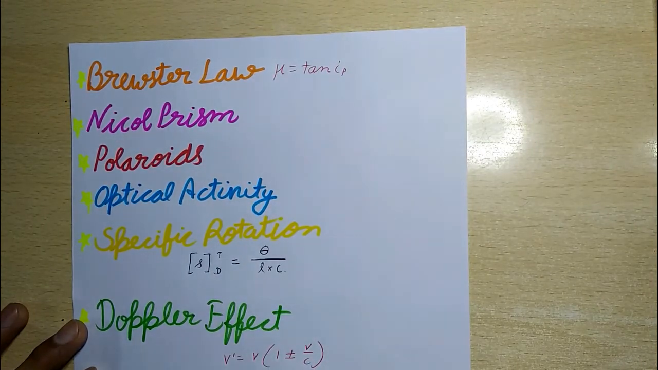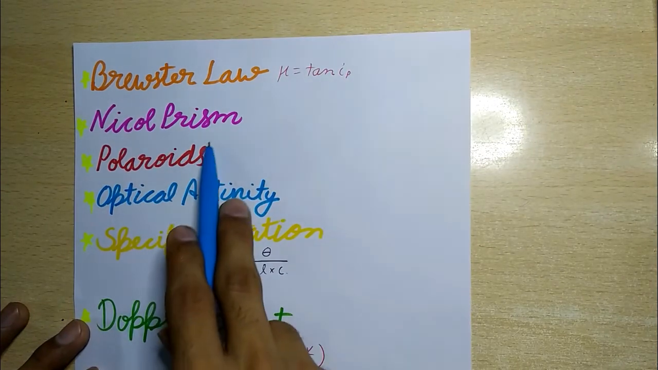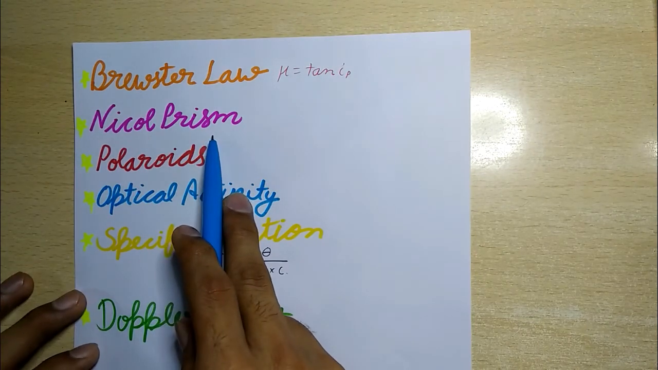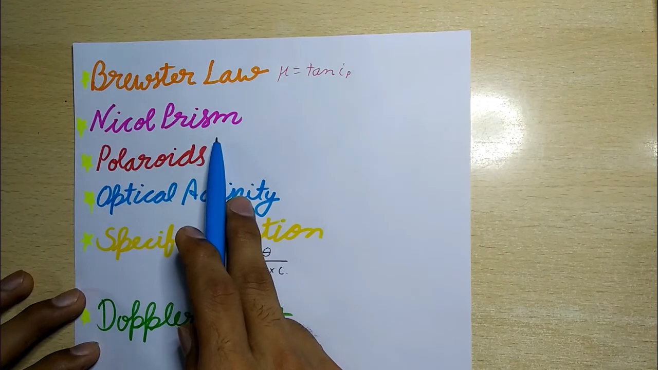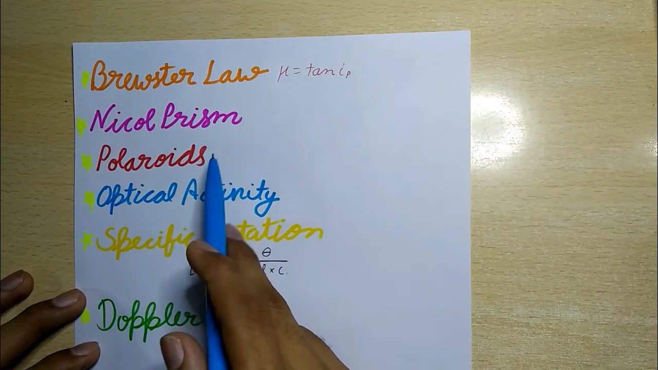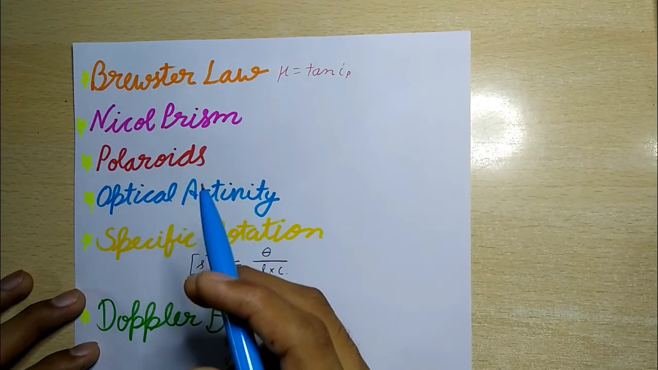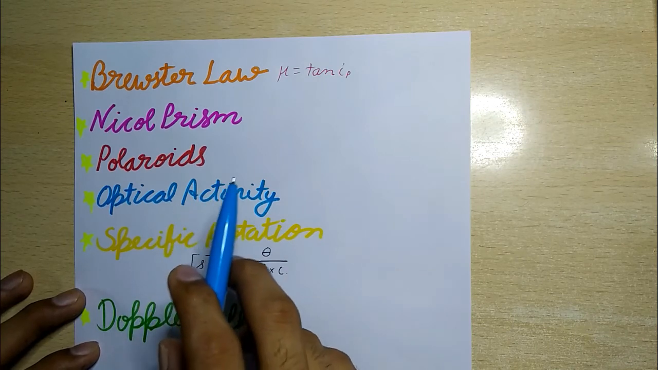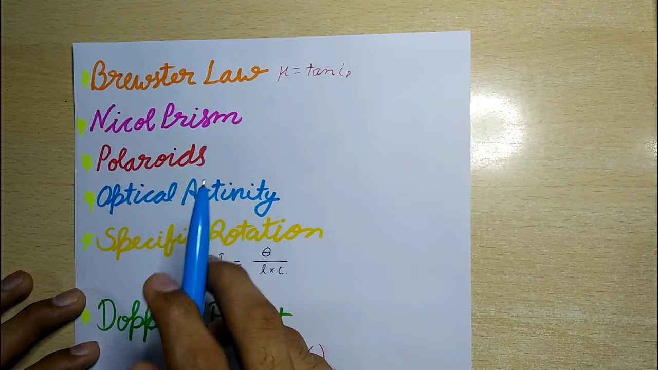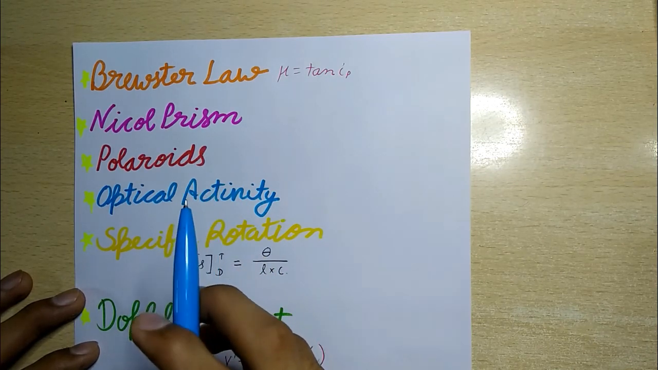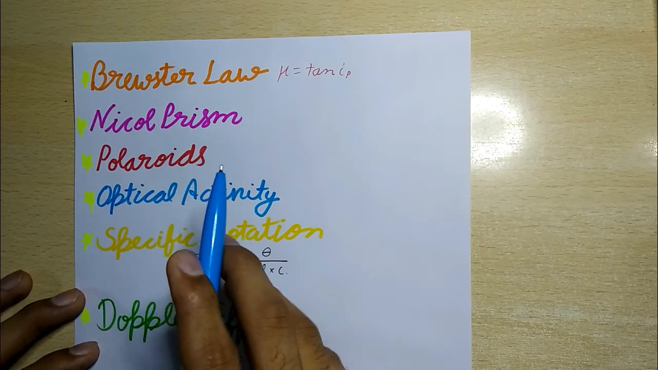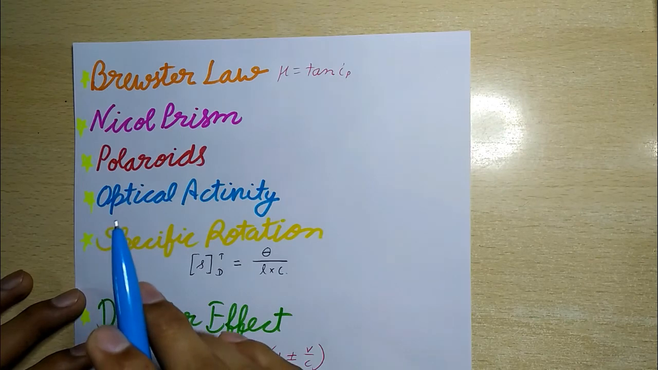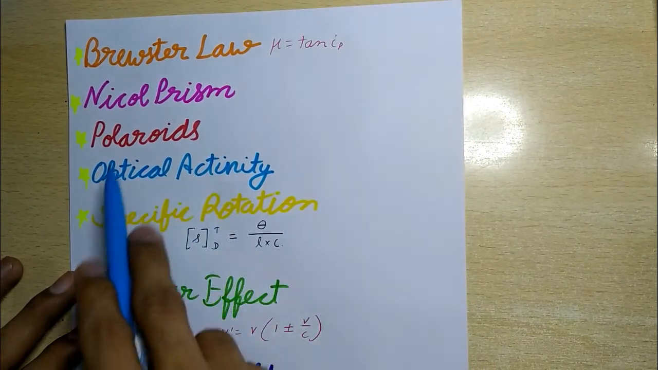Now next is nickel prism. It is an optical device based on the phenomenon of double refraction, which is used for producing and analyzing plane polarized light. It consists of two pieces of calcite cut with angle 68 degrees and stuck together with Canada balsam.